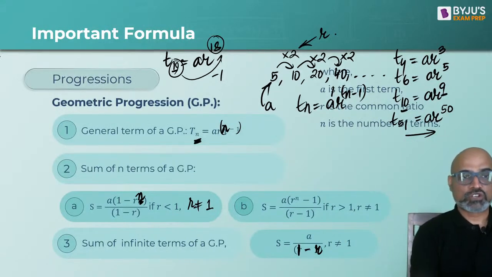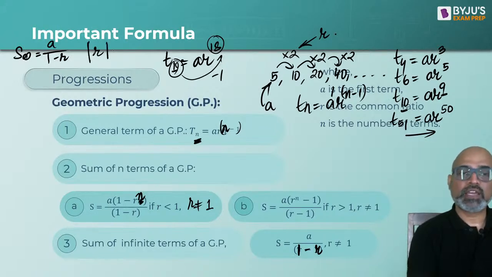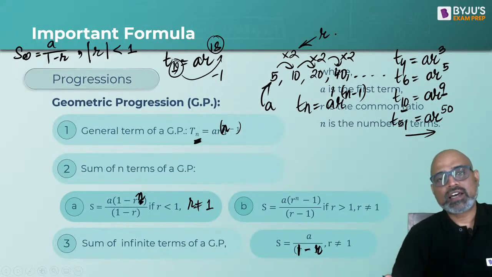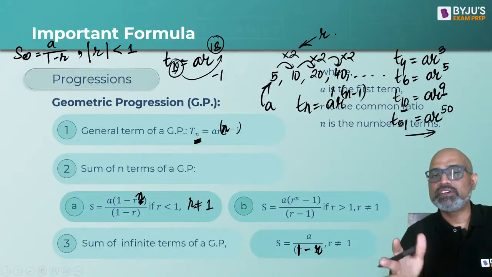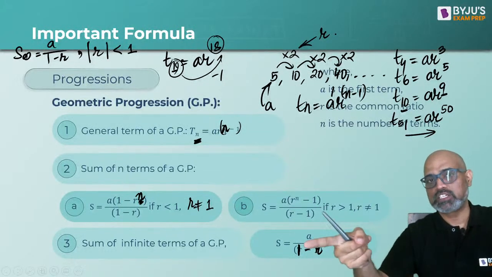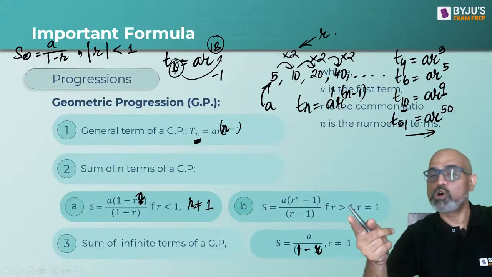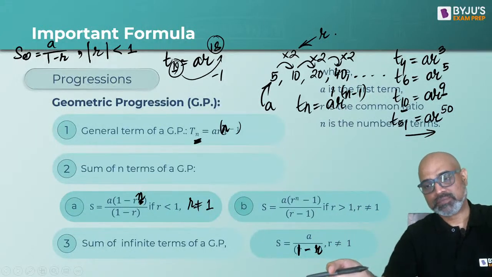Okay, so sum of infinite terms of a GP is given as a upon 1 minus r. The value of r should be less than 1. This is what we write. Magnitude of r, as in, whether r is positive or negative doesn't matter. r should lie between minus 1 and 1. That's what mod of r less than 1 means.